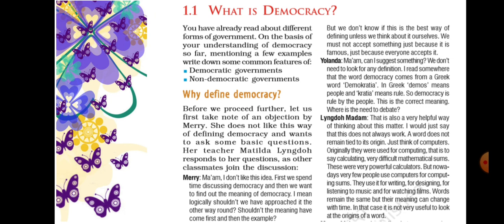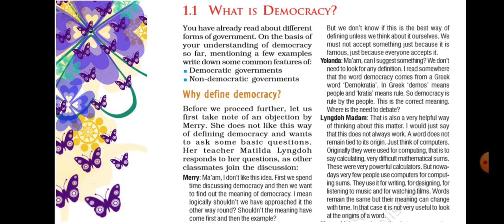And a democratic government rules within limits set by constitutional laws and citizens' rights. So as per the constitution, there are certain constitutional laws and citizens' rights, so that a democratic government rules within the limits set by these.